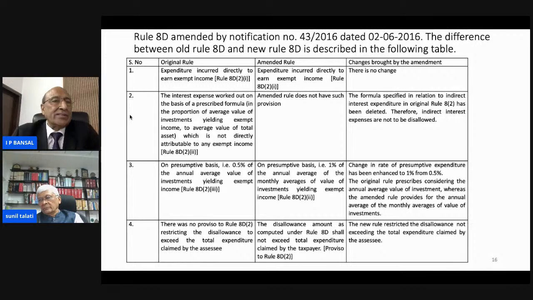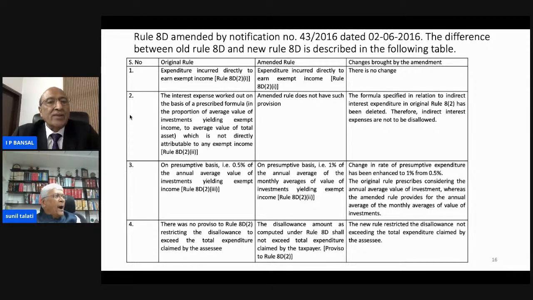It has been described in this table. The original rule was expenditure incurred directly to earn exempt income, and the amended rule also contains the same provision. So there is no change. The second component is the interest expenses worked out on the basis of the prescribed formula, in the proportion of average value of investment yielding exempt income to average value of total assets, which is not directly attributable to exempt income.